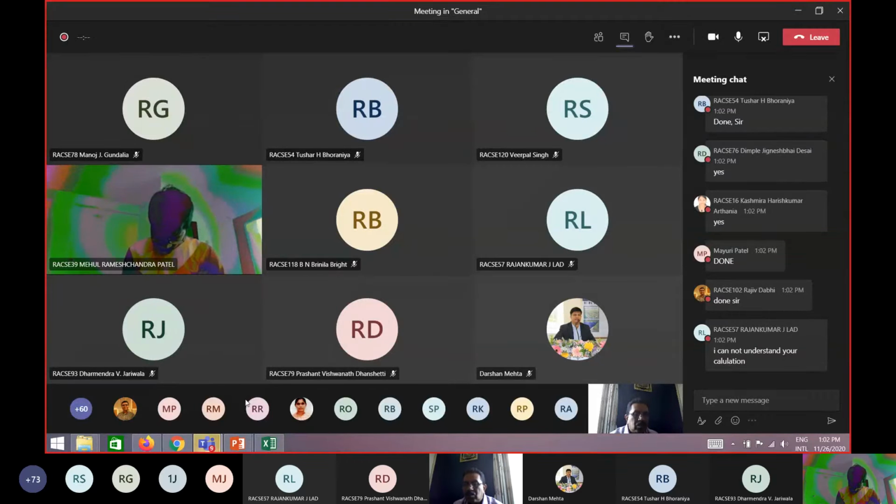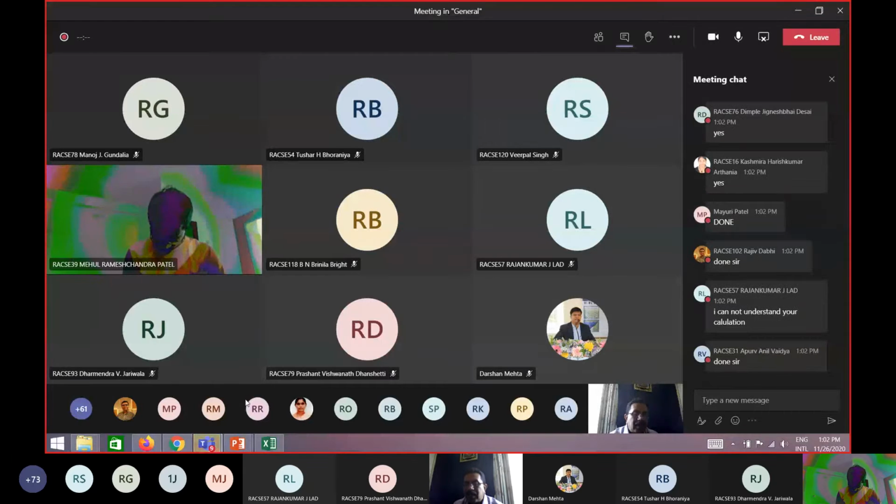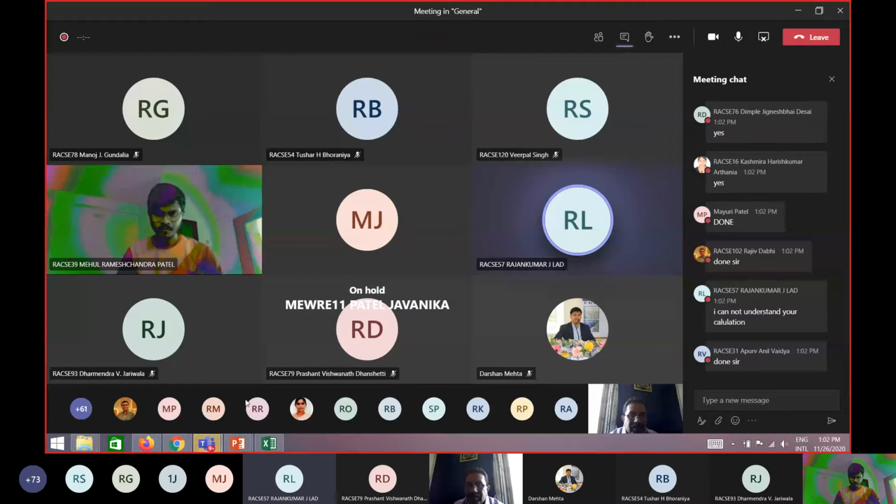Ranjan Kumar, why have you not understood? Simply, I said the first column has the highest value. Divide all the values by that particular value. Yes, Rajan Kumar, tell me.